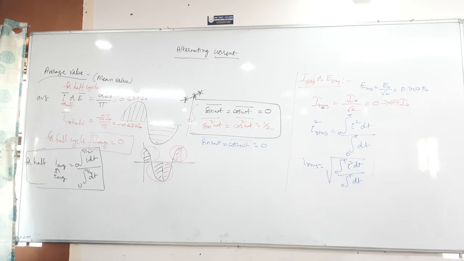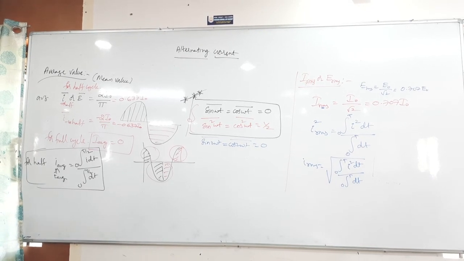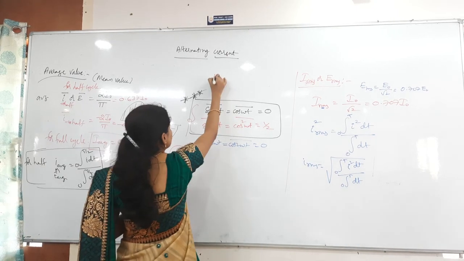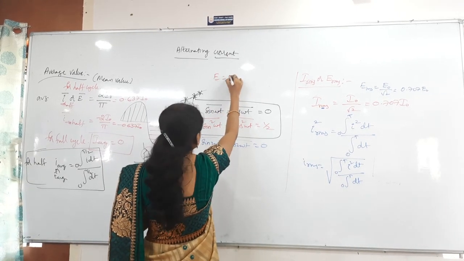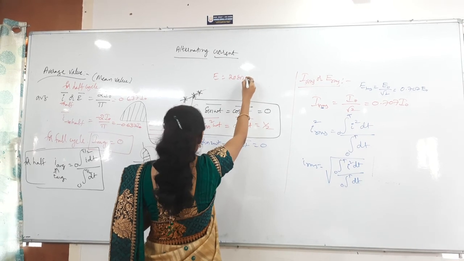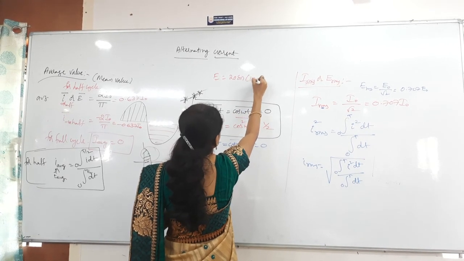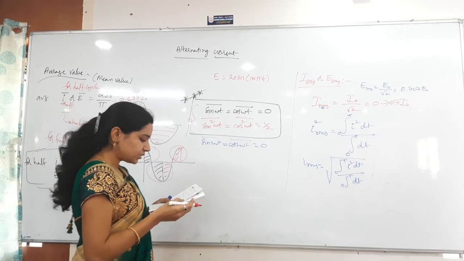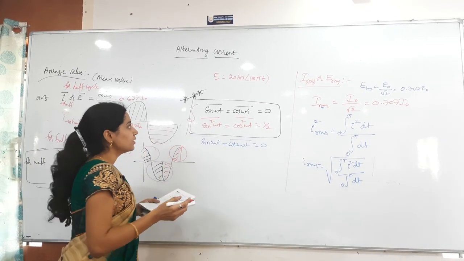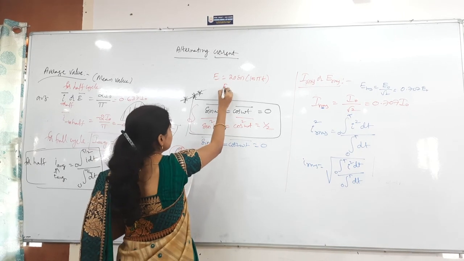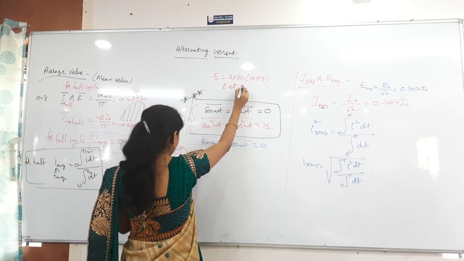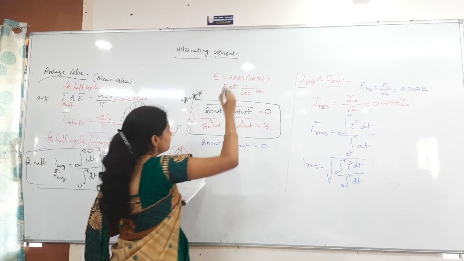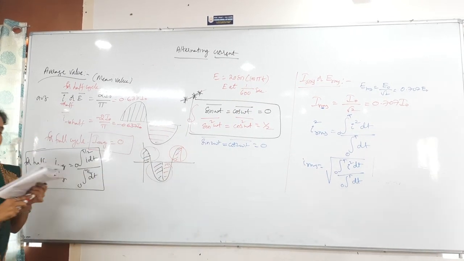Then next problem: E equals 20 sin 100 pi t volts. Then calculate E at 1 by 600 seconds.